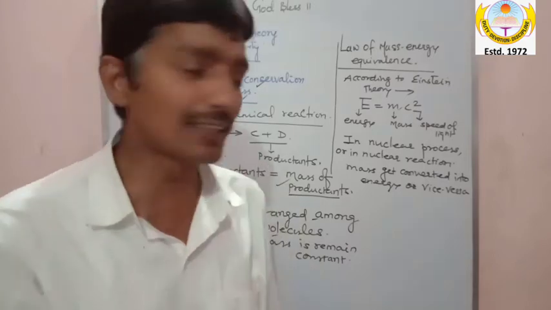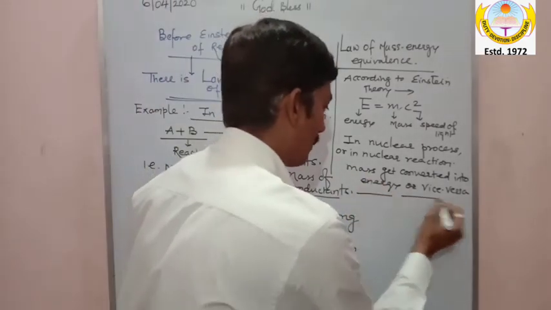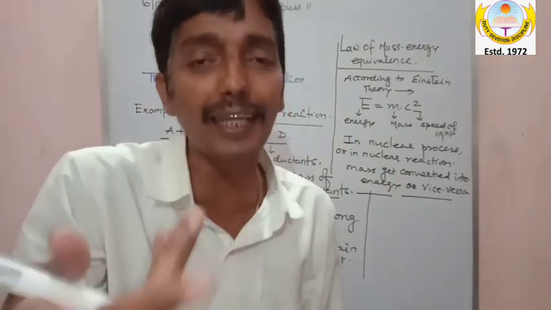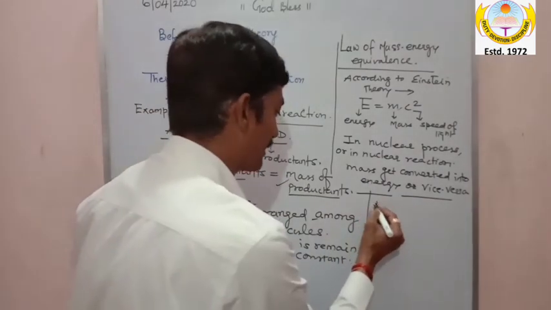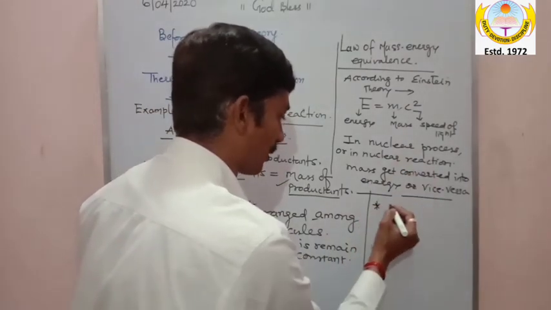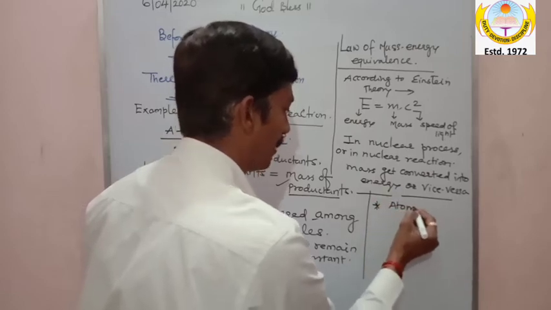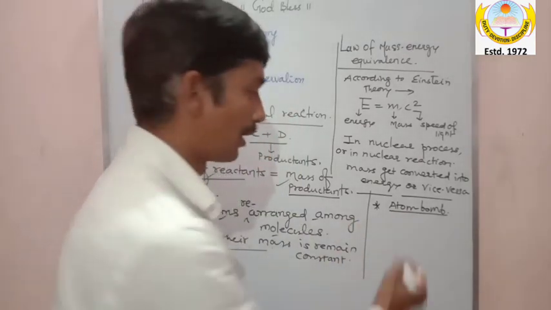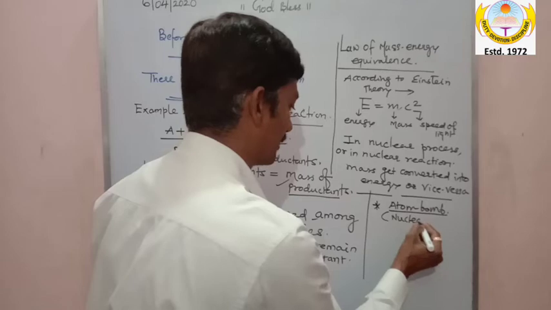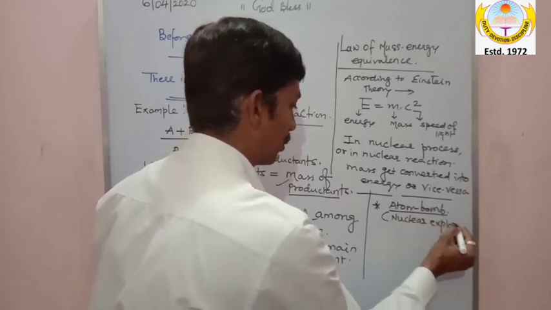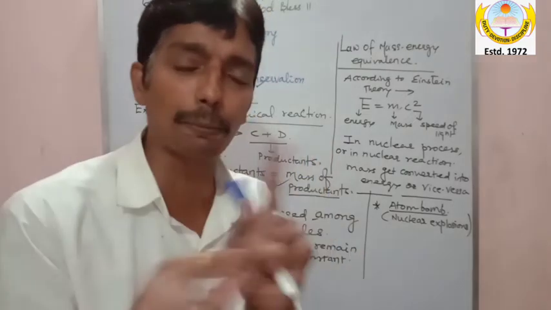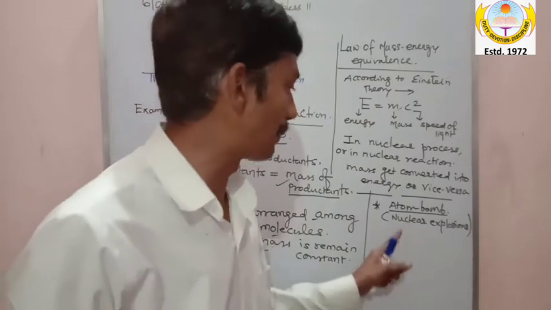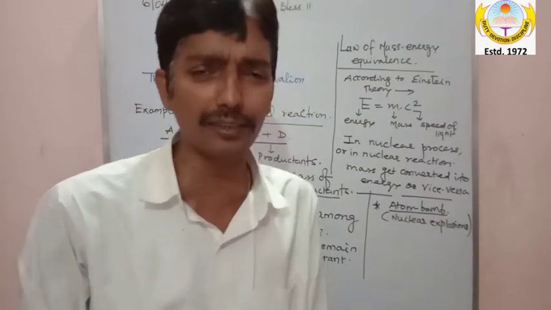Okay, and look at this, what is happening, sir, how this is happening. And my dear, this entire thing, this conversion of energy into mass and mass into energy, is used in the nuclear reaction as well as the nuclear process. This process was used in the atom bomb, or you can say nuclear explosions. In all nuclear explosions, the energy is converted into mass or the mass is converted into energy. And what is happening in such a process, my dear, I will tell you in a small line.